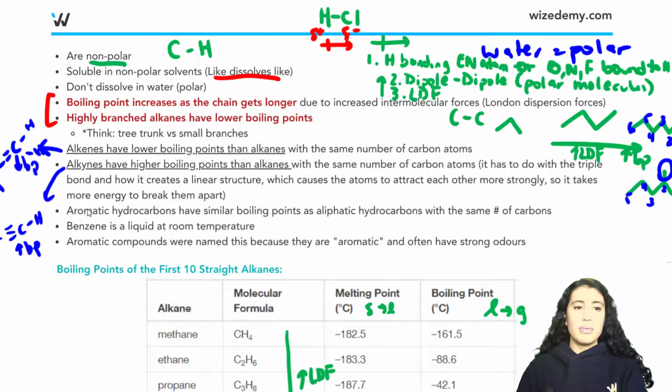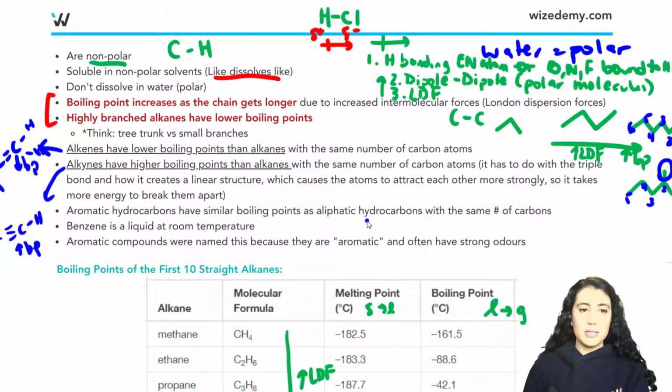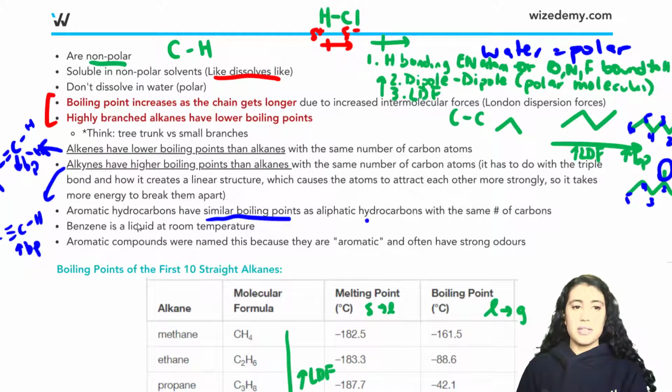Okay, and now we said we were going to talk a little bit about the aromatic hydrocarbons and their properties. All you have to know is that they're pretty similar to the aliphatic hydrocarbons, so they have similar boiling points. And we mentioned that aromatic compounds are named this because they are aromatic and often have strong odors. This last point, we don't have to memorize, but I just wanted to touch on this and explain it a little bit. It says benzene is a liquid at room temperature. So what does that mean?